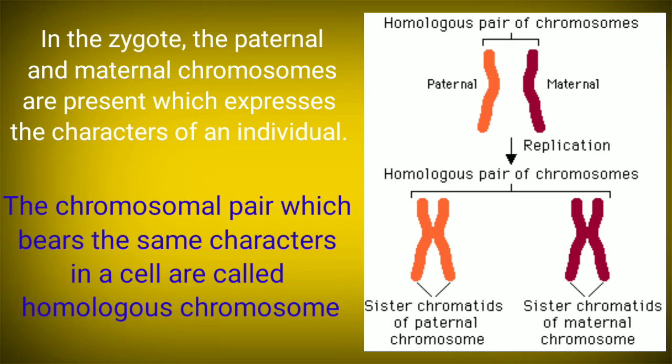So these homologous chromosomes are contributions from both the paternal gamete and the maternal gamete. That is why, while writing the genes, we always write them in diploid form.